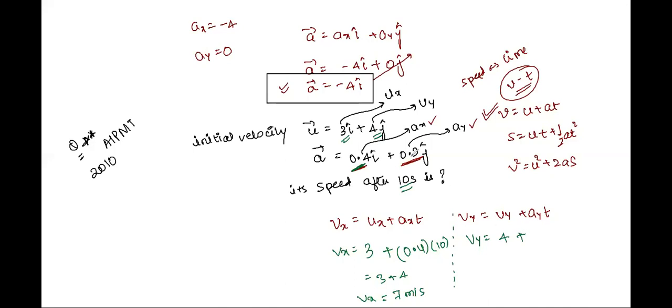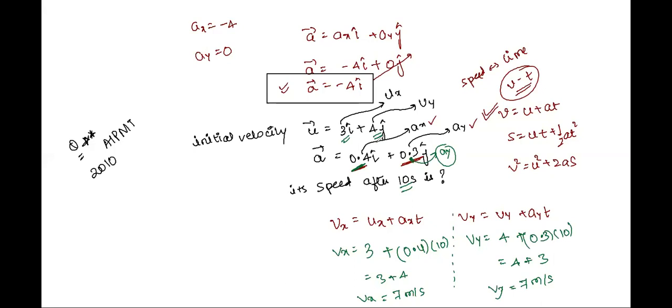Plus, what's the value of ay here? See, this is ay. Ay value is 0.3. So write 0.3. How much time? 10 seconds. So you'll get 4 plus 3. That is again 7 meter per second. What is this? Vy. Right? So therefore, we have two components of initial velocity, vx and vy.